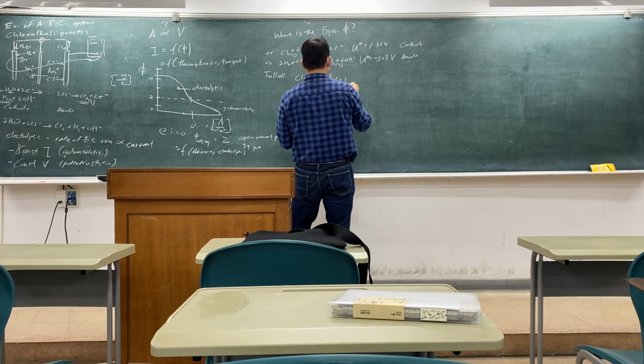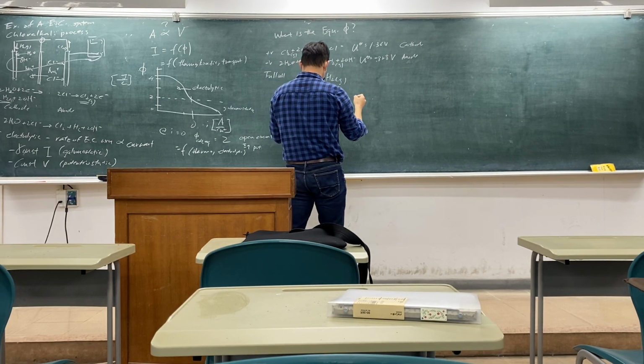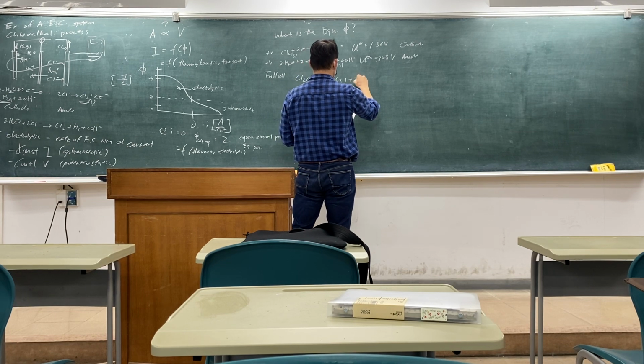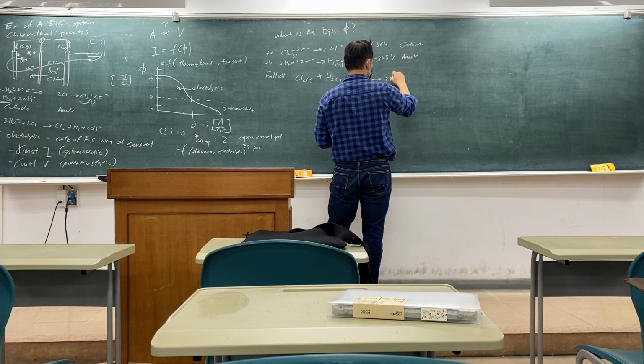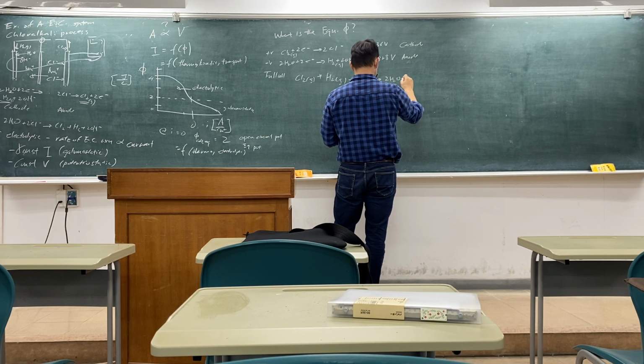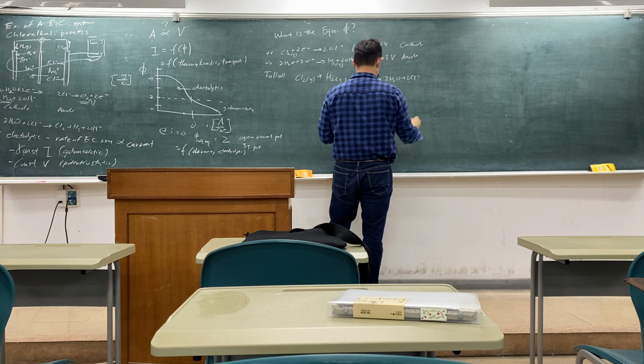This is gas, okay? Plus 2OH minus goes to 2H2O plus 2Cl minus.